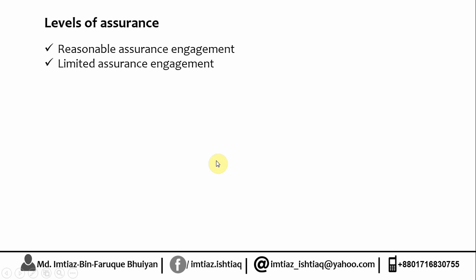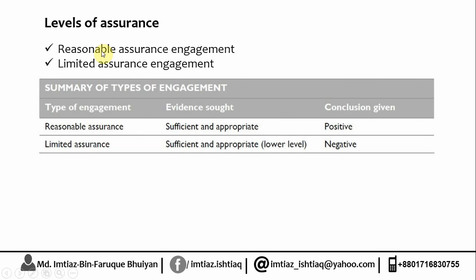Now let's move on. This assurance which we are talking about can be 2 types: reasonable assurance and limited assurance. Now focus here. This is not an absolute assurance engagement. No one can give an absolute assurance engagement. At best it can be reasonable. In your book you will have this screen. The reasonable and the limited assurance can be divided on the basis of evidence collection and the conclusion given.